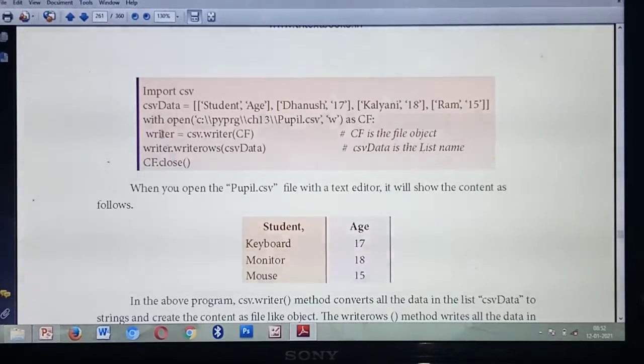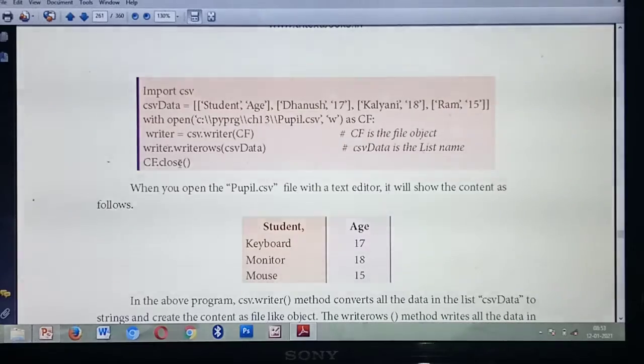Next you are going to write the data row by row. So writer dot, what's the method used to write a file? writerows. So all the data is stored in which one? csv_data. Once you have finished writing, you are going to close the file. So what's the file object? cf.close(). Understand?